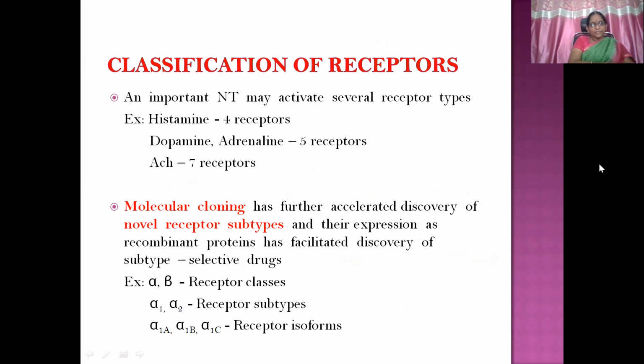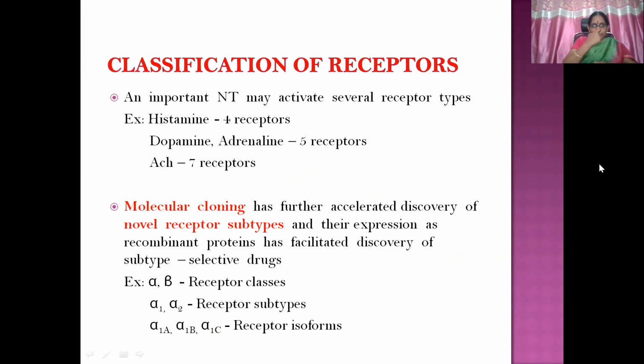Then classification of receptors. An important neurotransmitter may activate several receptor types. Like histamine, we have 4 types of receptors. Dopamine and adrenaline have 5 receptors, and acetylcholine, 7 types of receptors. Histamine: H1, H2, H3, H4. Dopamine: D1 to D5. Adrenaline: we have alpha and beta receptors, alpha 1, alpha 2, and beta 1, beta 2, beta 3. Acetylcholine: we have both muscarinic and nicotinic receptors. Nicotinic are NN and NM. Muscarinic means 1 to 5 types.